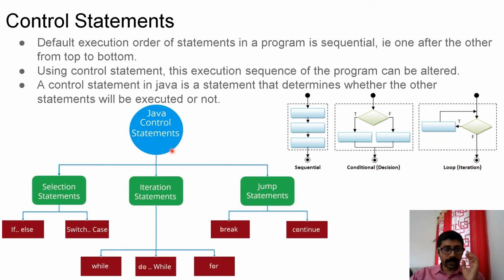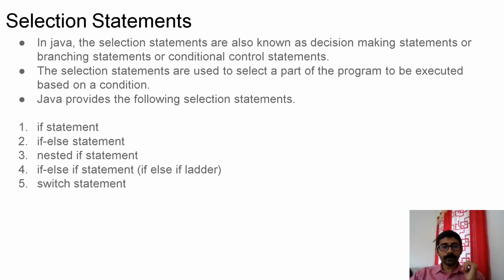The control statements are broadly classified into three types: selection statements, iteration or loop statements, and jump statements, which are unconditionally branching statements. So let us study each of them in detail. First, we will learn selection statements in Java. In Java, the selection statements are also known as decision-making statements, branching statements, or conditional control statements, because based on a certain condition, they decide whether a particular block of statements has to be executed or not.